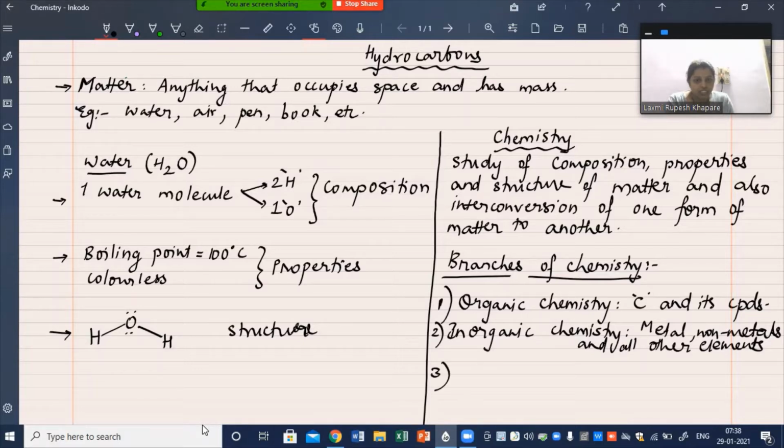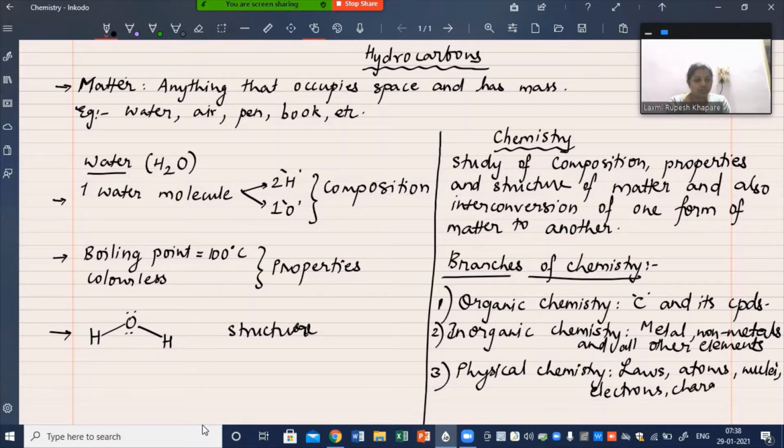The third branch, which is a very important branch of chemistry, is physical chemistry. In physical chemistry, we deal mainly with laws, atoms, nuclei, electrons, charges, everything. So this is somewhat related to physics as well. So this is physical chemistry.